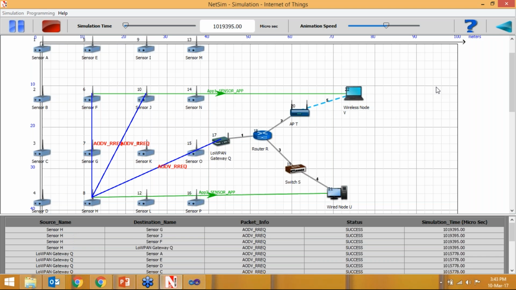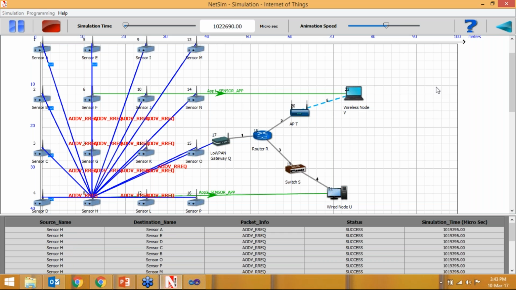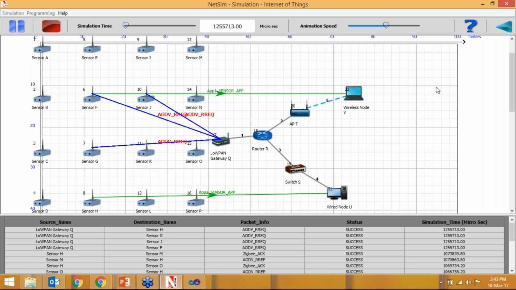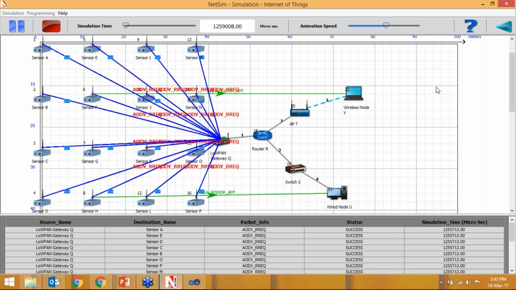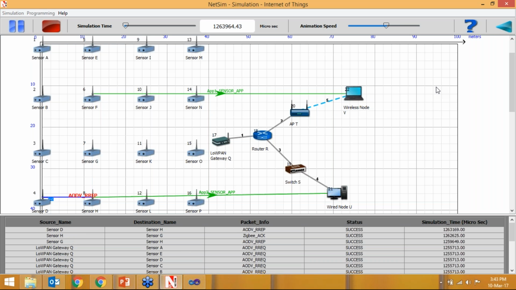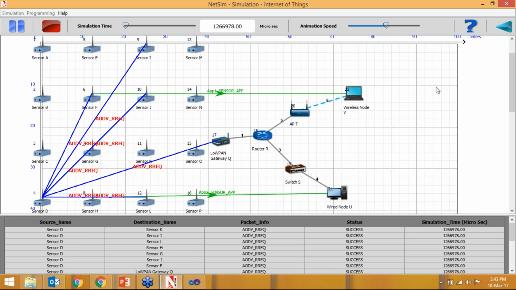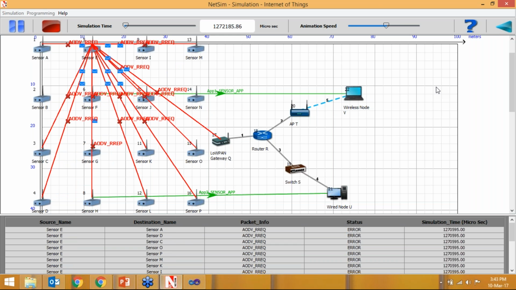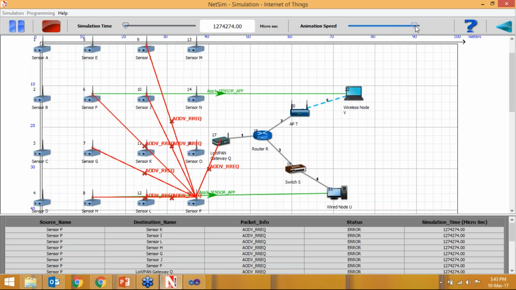Here we have not set the mobility model for them. We can also change the mobility model. Just to vary our throughput, we can give them mobility and see how our result is affected. Currently we have made it constant. We can increase the speed to see the animation faster.